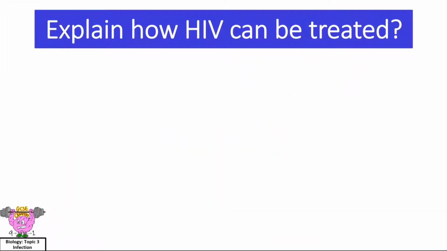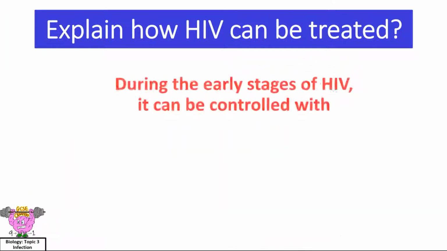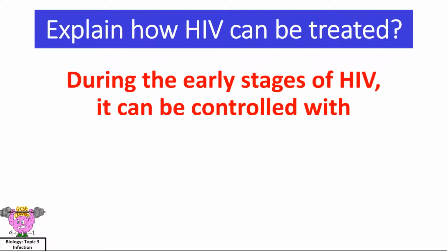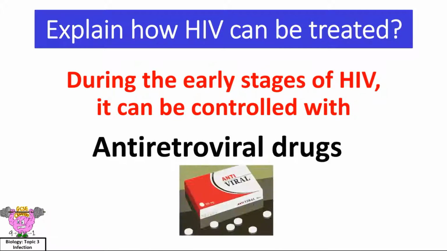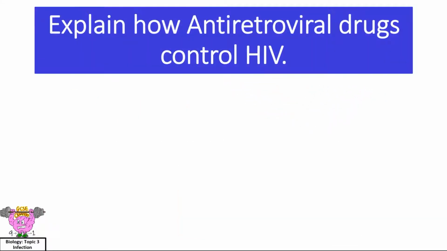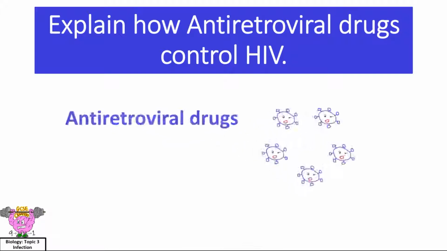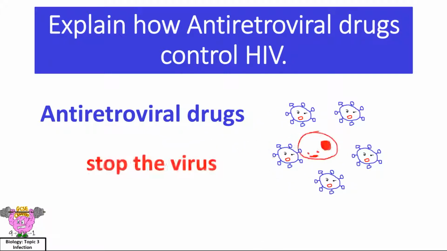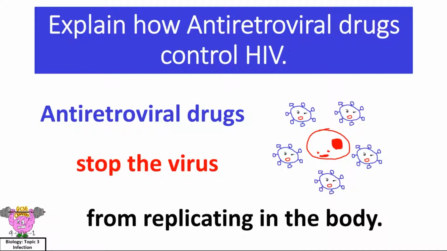Explain how HIV can be treated. During the early stages of HIV, it can be controlled with antiretroviral drugs. Explain how antiretroviral drugs control HIV. Antiretroviral drugs stop the virus replicating in the body.